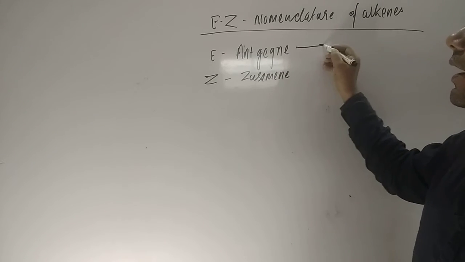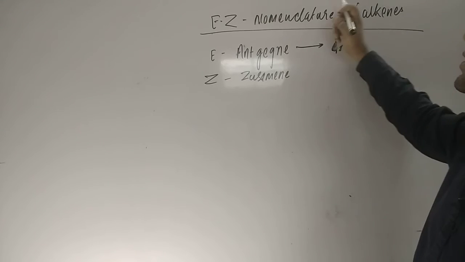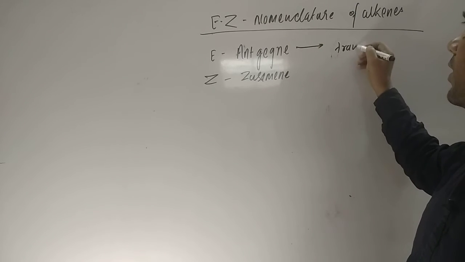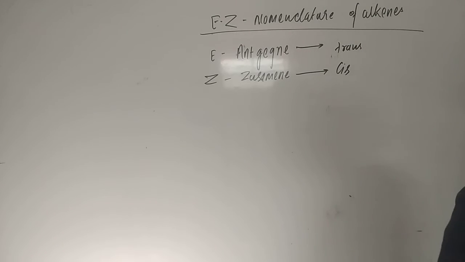These are German words. Entgegen means anti, that is trans, and Zusammen means together, that is cis, similar groups together.